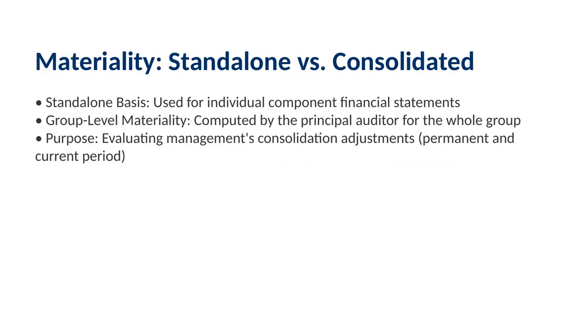Now, let's talk about materiality, because this is where most students get confused. First, remember that for the standalone financial statements of each component, materiality is calculated on a standalone basis. But when we shift our focus to the consolidated financial statements, the approach changes. The principal auditor must first compute materiality for the group as a whole. This group-level materiality is used to check if the consolidation adjustments made by management, both permanent and current period adjustments, are appropriate.